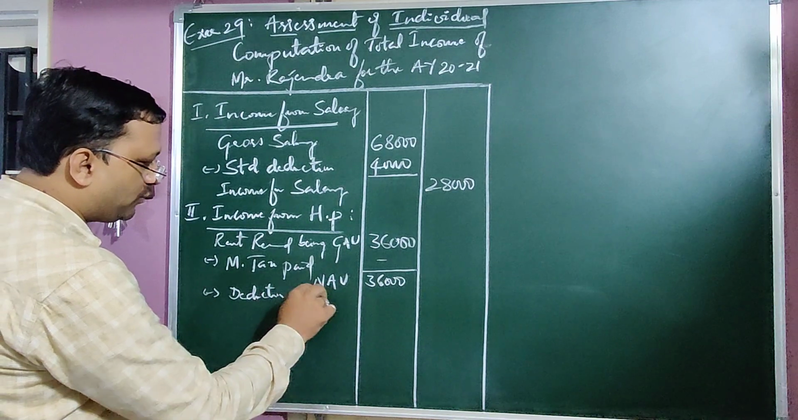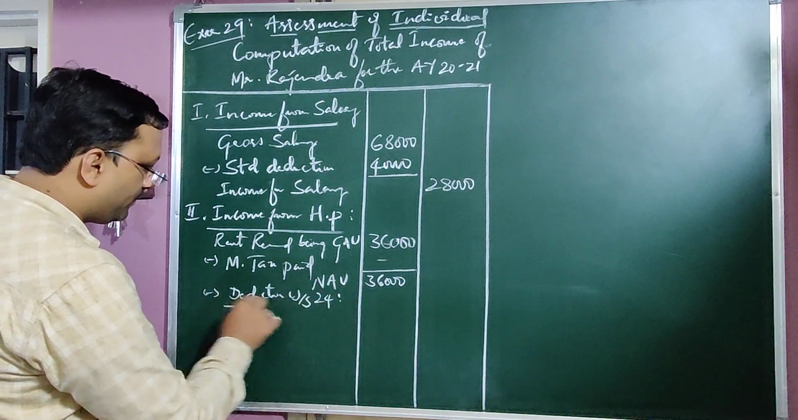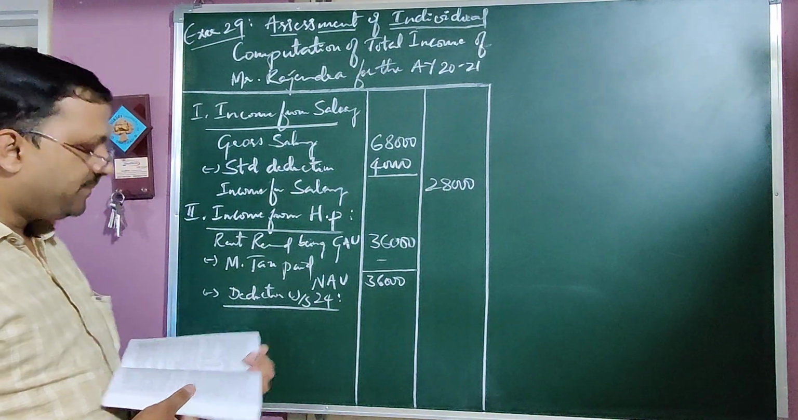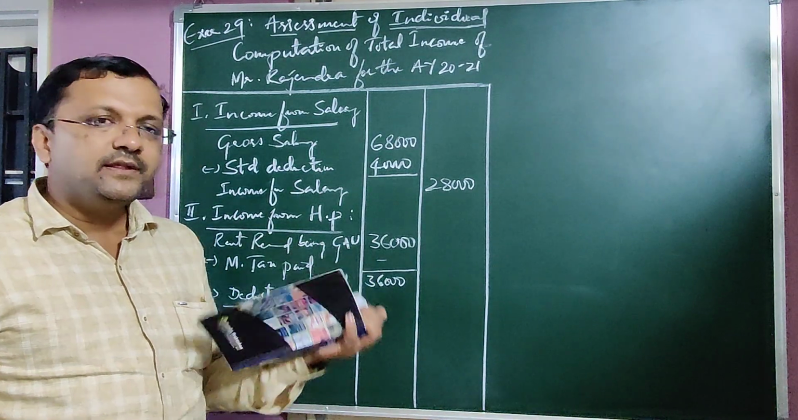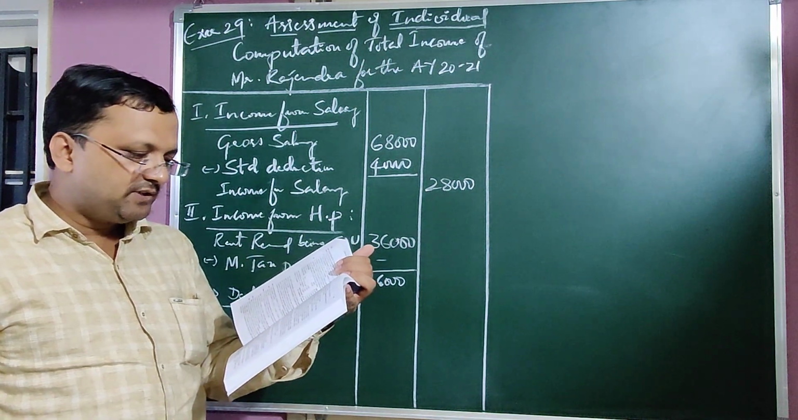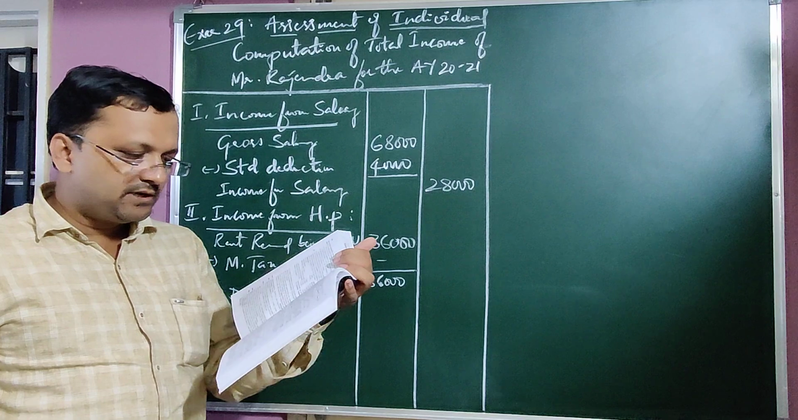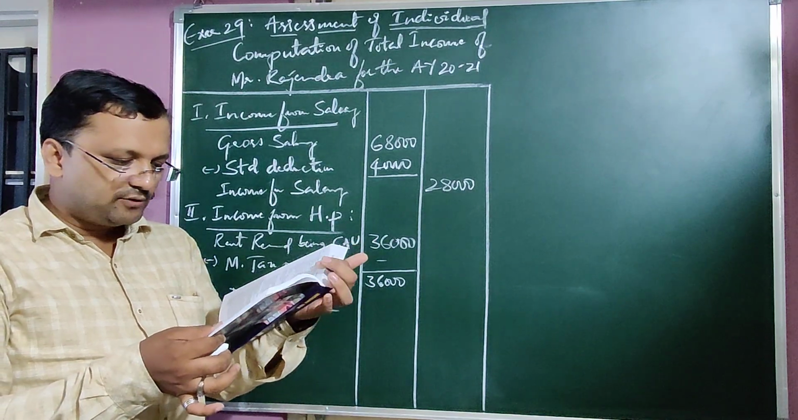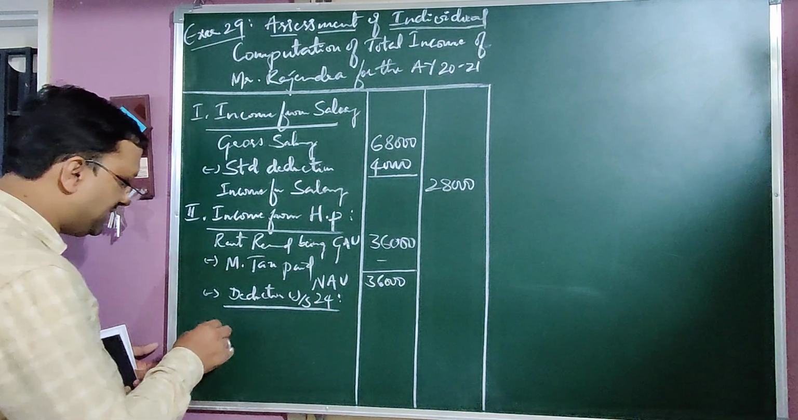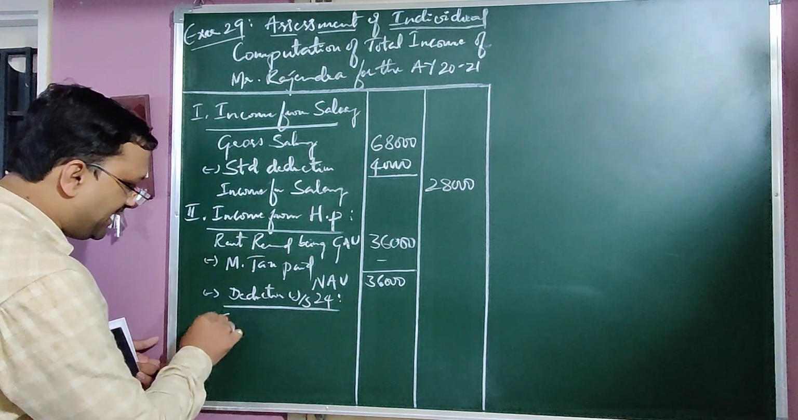Then here, the first deduction under section 24. Standard deduction is also applicable, 30% of net annual value. Then if there is interest on a loan taken for purchase of the property or payment of an earlier loan, that also you need to calculate.